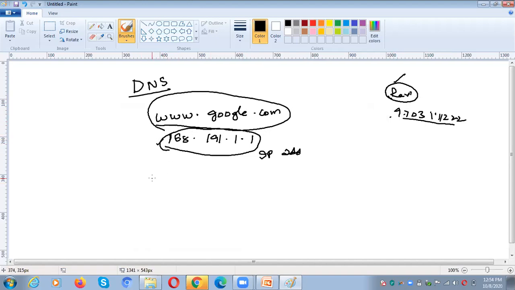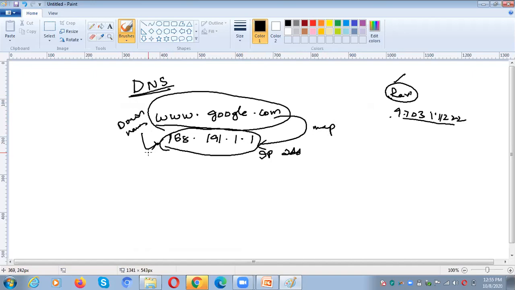So what we need to do is type www.google.com. But this is not known to the network or the machine, so automatically it has to be converted to an IP address. This mapping will be done. The domain names will be mapped to the IP address with the help of the Domain Name System. I repeat, the Domain Name System is used to map domain names to IP addresses.